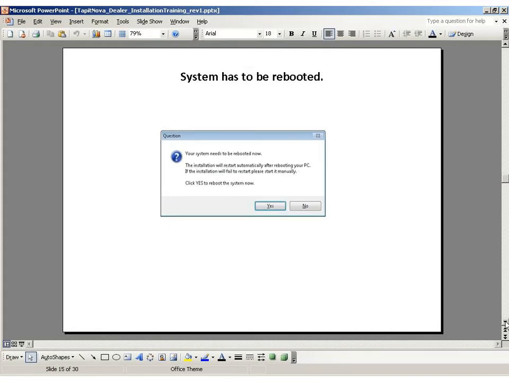Your system will then need to be rebooted, so please click Yes. If the installation fails to restart, then please start it manually.